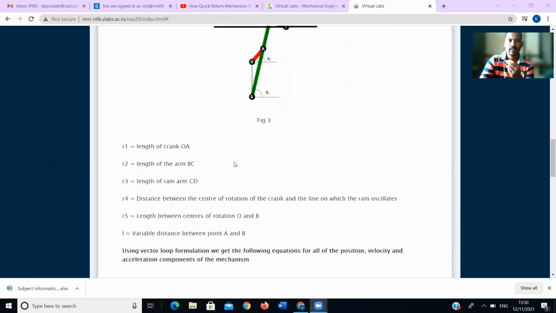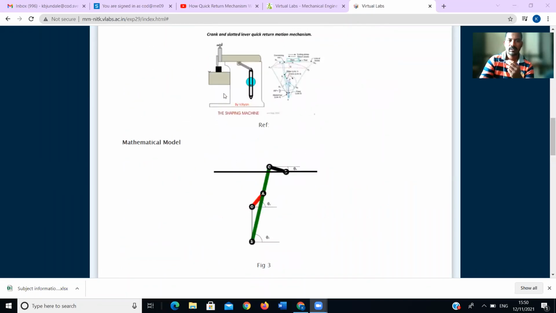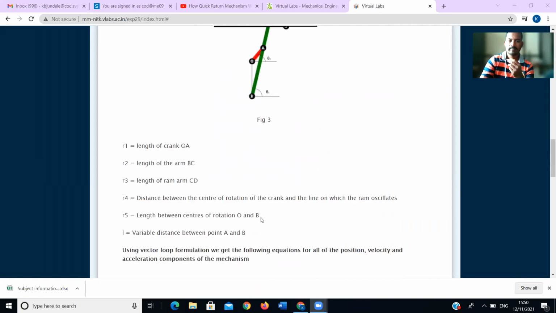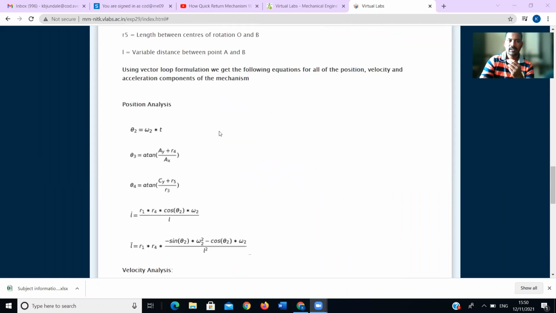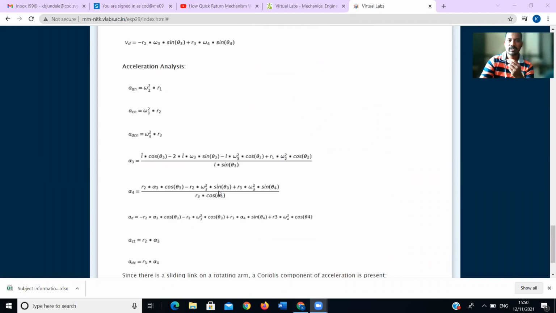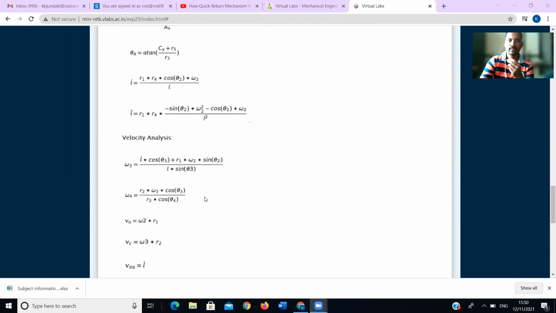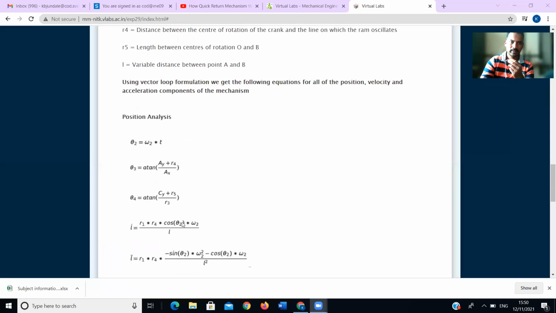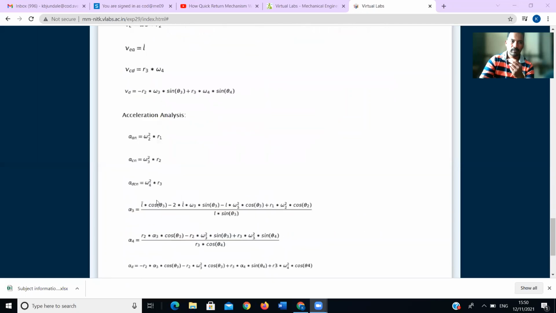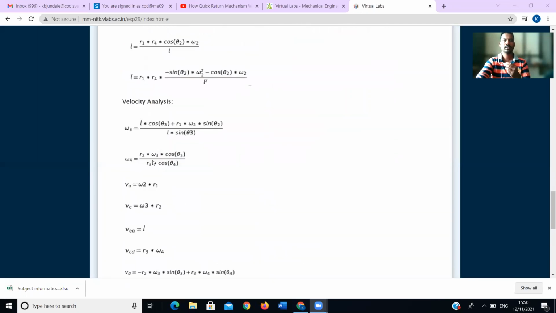Okay. Next, they have given the figure of that one now, and these are the formulas. Maybe you have studied these formulas, how to calculate. Okay, we are not going into details. Okay, how to find the displacement of any link or arc, and the velocity and acceleration.